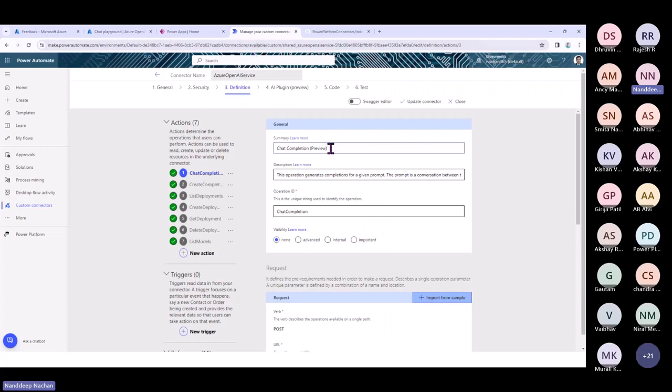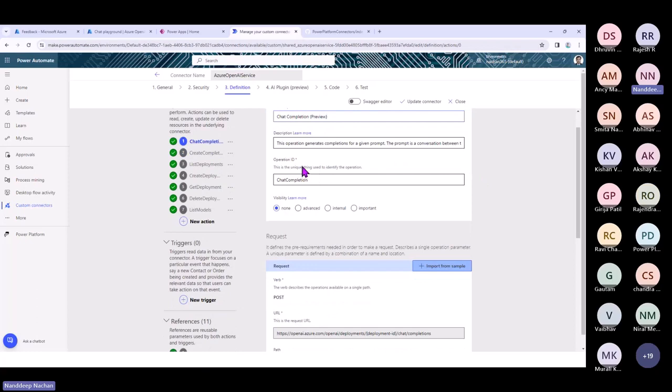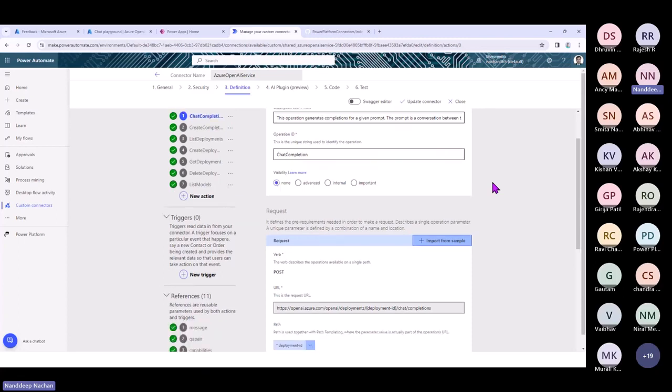You can give a summary and description for that, which will be available to your end users, which we will see when we go into the Power App. Then you can define an operation ID, which is a unique string to identify the operation. There are many operations or actions that you can do from a custom connector, but they should be uniquely identifiable.